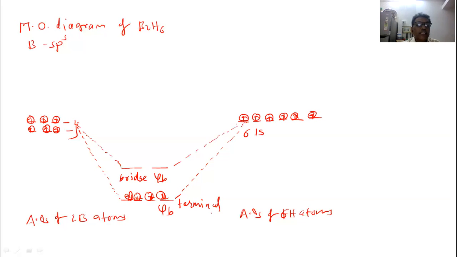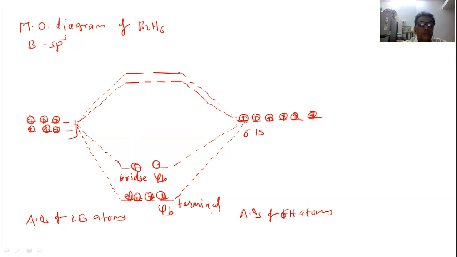Then bonding and anti-bonding. Okay, so this is psi b bonding and anti-bonding. We have to represent anti-bonding also here: 1, 2, 3, 4. This is anti-bonding. Okay, remaining now, this is bridging. Let us put the electrons here also.